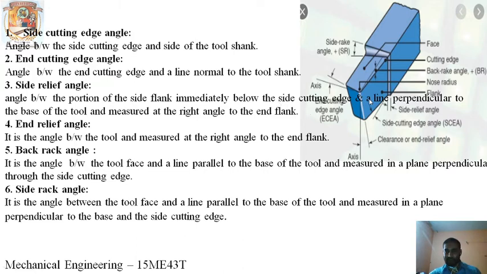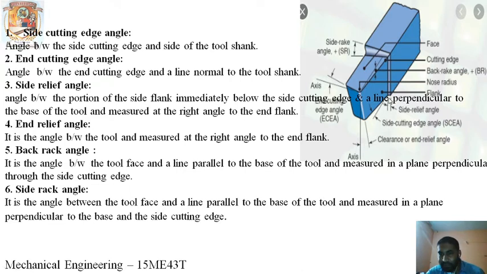You can see here, the side cutting edge angle is this one. This is the angle between the side cutting edge and the side of the tool shank. This is the shank now. The angle between the side cutting edge, which is this one here, and the side of the tool shank. The side of the tool shank is this one.